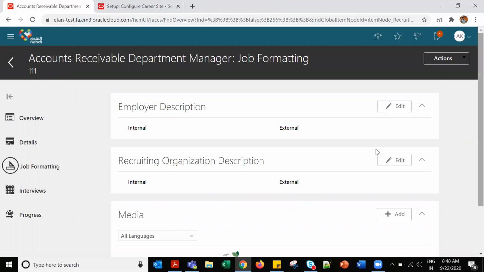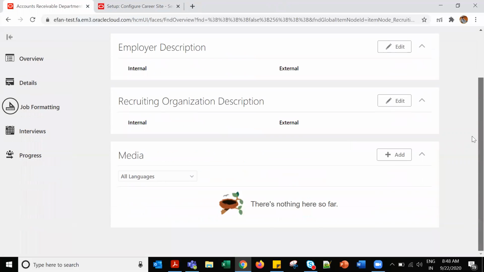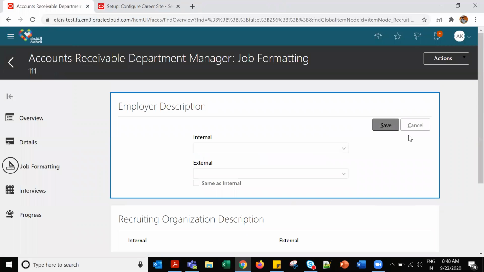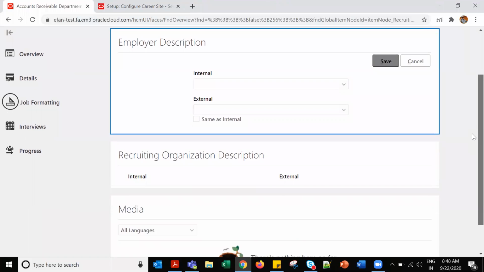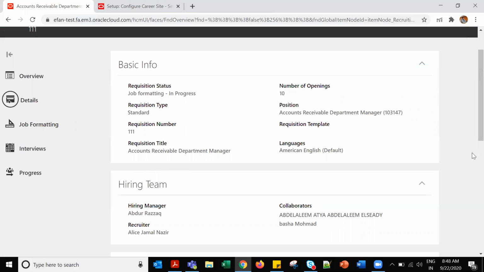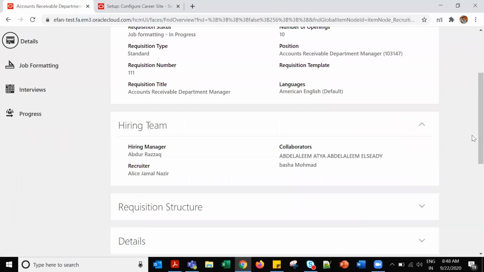Next, where you saw employer, internal or external. This is job formatting. Go to overview, details.